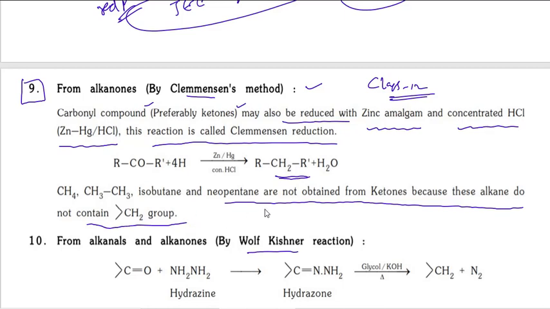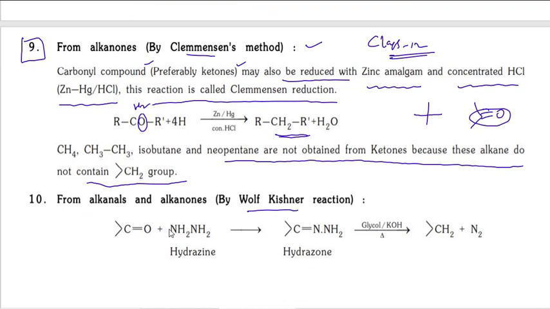Isobutane and neobutane we cannot prepare, because neobutane means this one. And a ketone is possible here. Suppose if you take a ketone, this group becomes CH2. That's all. This reaction just removes the C double bond oxygen and substitutes two hydrogens, that's it.